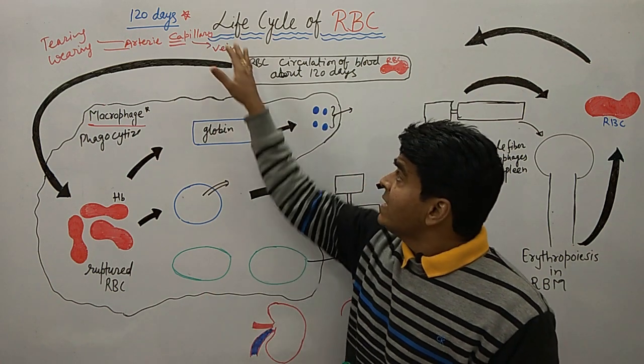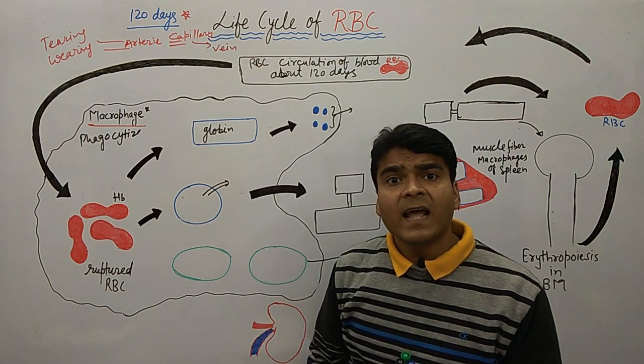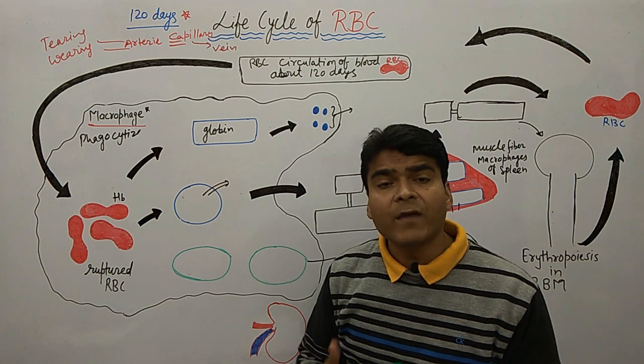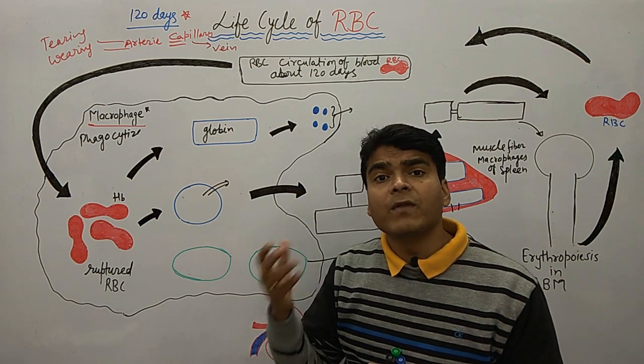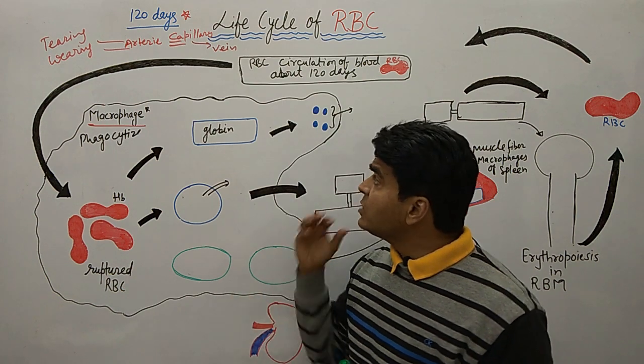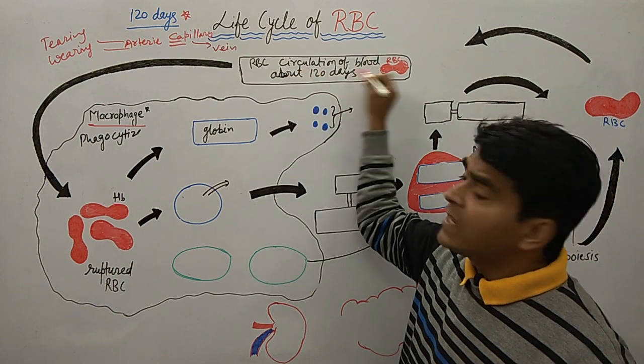Here we are discussing how RBC are generated again and how they are recycled, that is, whatever molecules are contained by the RBC, how these molecules are recycled. This is the circulatory pathway.